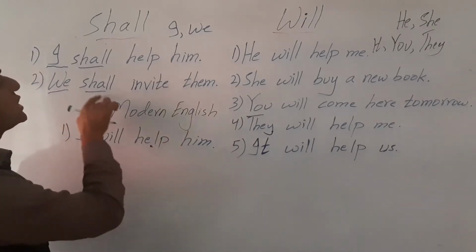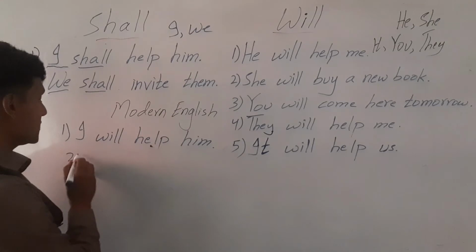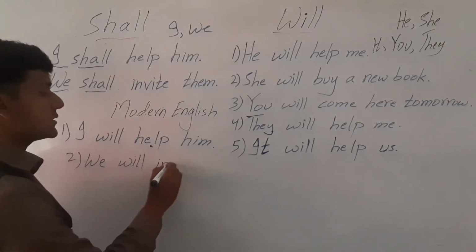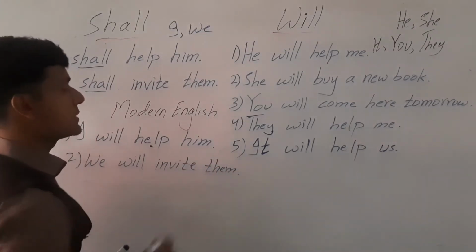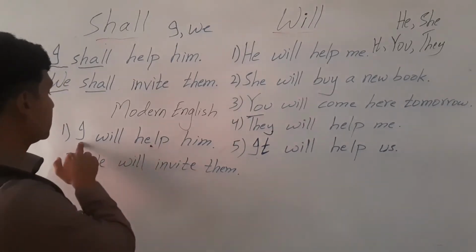And we shall invite them becomes we will invite them. So in modern English we use will with both I and we.